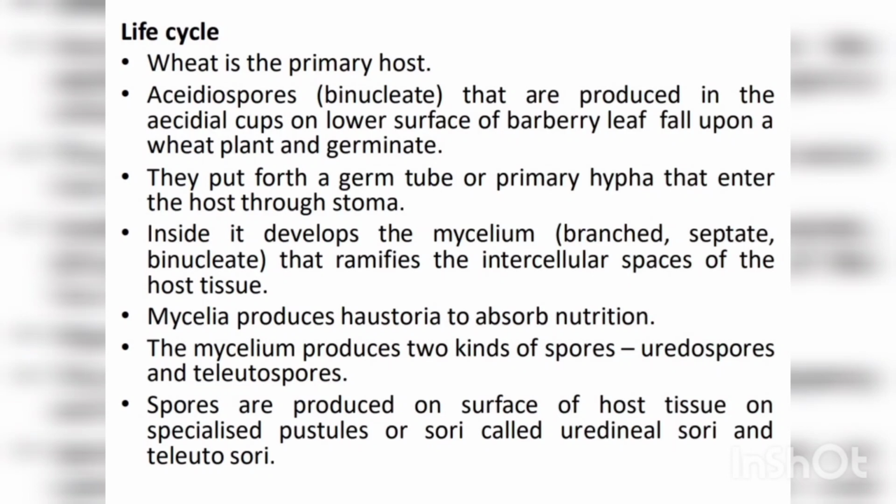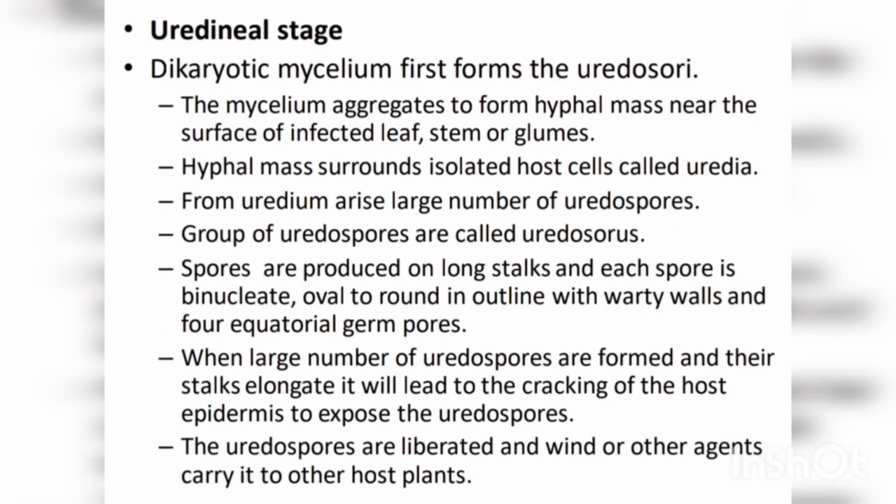So from the binucleate aecidiospores which fall on the wheat plant, binucleate branched septate mycelium develops, and this mycelium produces how many kinds of spores? Two kinds of spores. What are they? Uredospores and teliospores, in specialized structures called uredosori and teliosori.